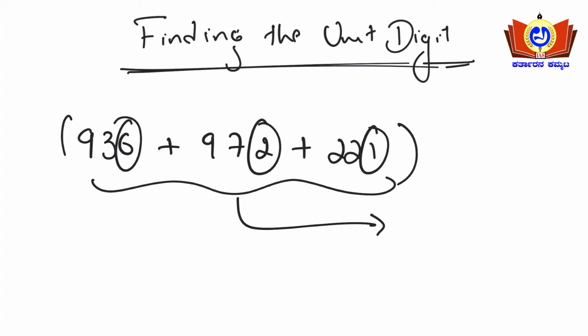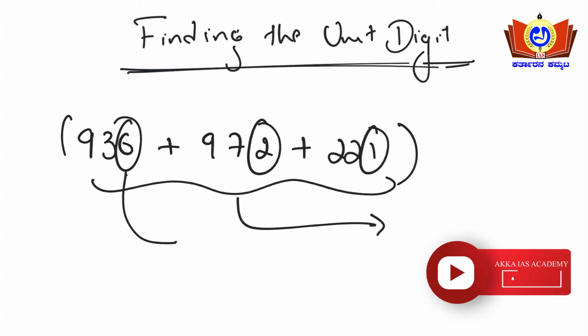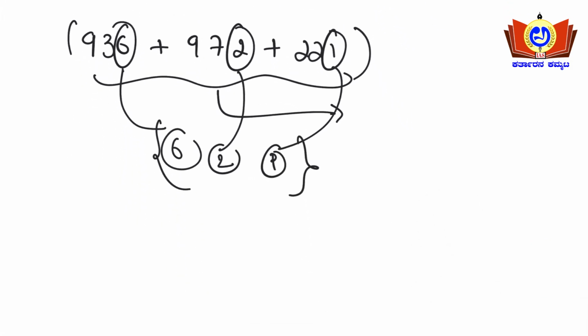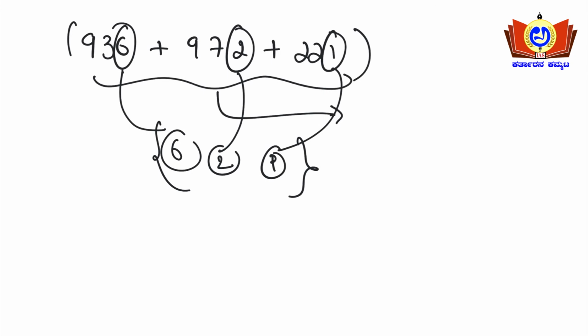You need not add the whole problem. You need not solve the whole problem. For 936 plus 972 and 221, they are only concerned about the unit digits. What are the unit digits? 6 and 2 and 1. You only need to add these numbers. 6 plus 2 is 8, plus 1 is 9. So in the final result, the unit digit will be 9.